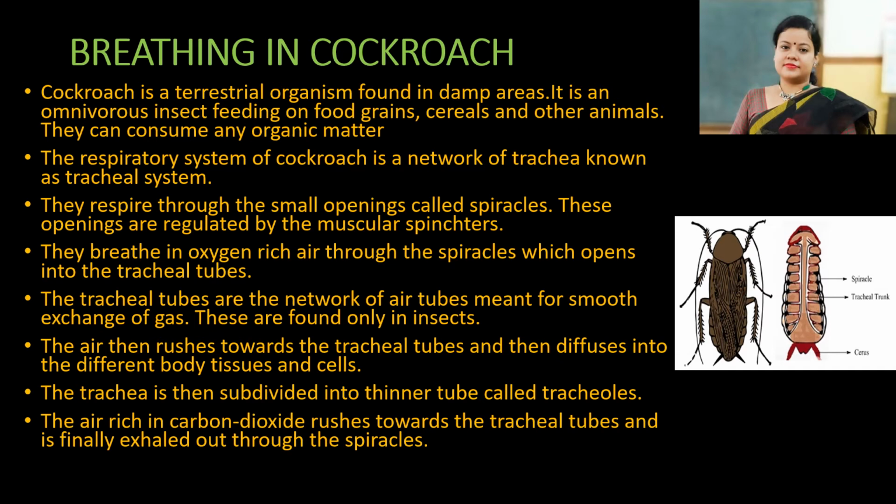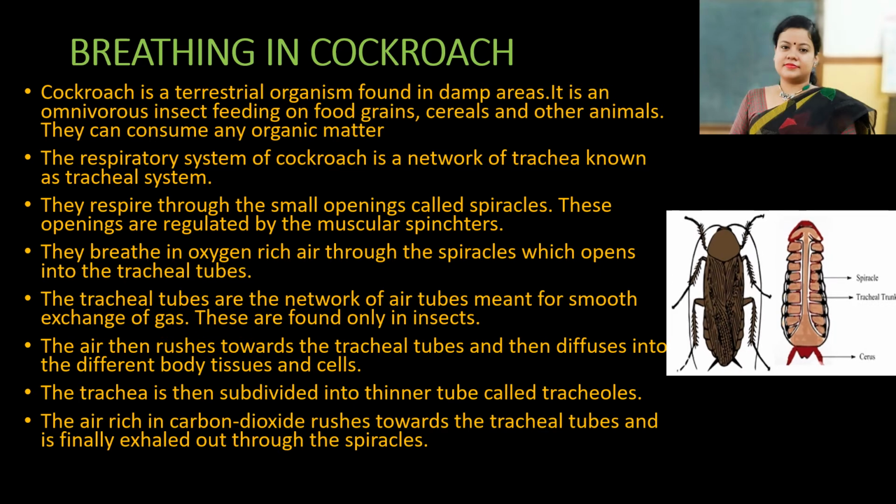So what is happening throughout the body of the cockroach? There are minute openings called spiracles which lead to the tracheal tube. That is for quick and easy exchange of gases in cockroaches. From the tracheal tube, oxygen diffuses all over the body tissues and cells of the cockroach. The oxygen is used up, carbon dioxide is again sent into the tracheal tube, and from the tracheal tube through spiracles it is expelled out. That is how breathing takes place in cockroach.